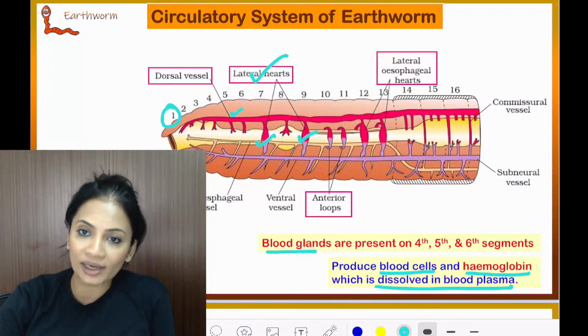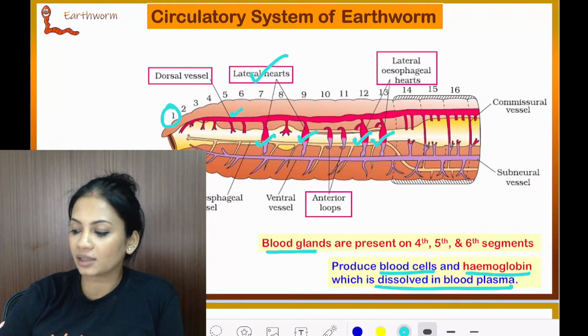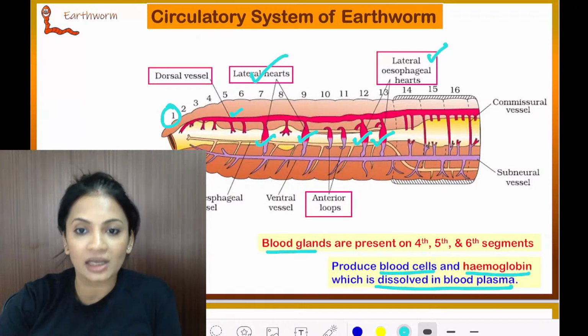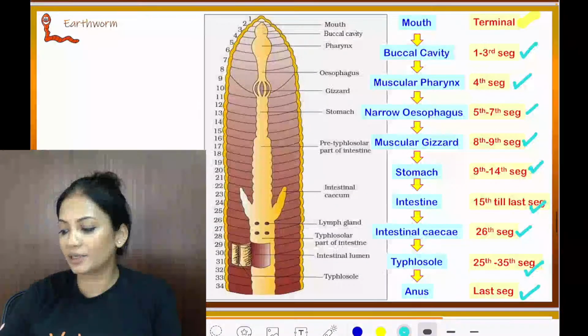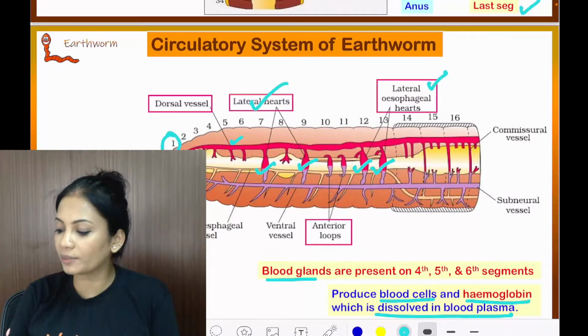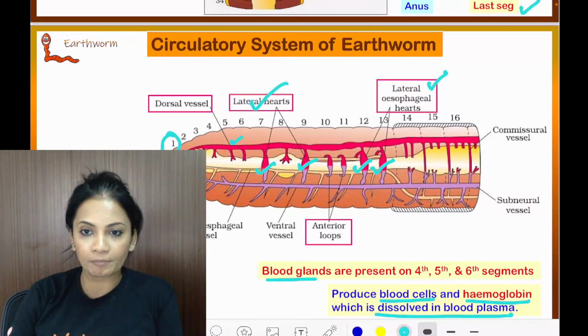So that's why it's called the heart. Also, other vessels which will be pumping are these over here. They're called the lateral esophageal hearts. Tell me kids, esophagus means segment number 5 to 6. They are also going to be helping in pumping.